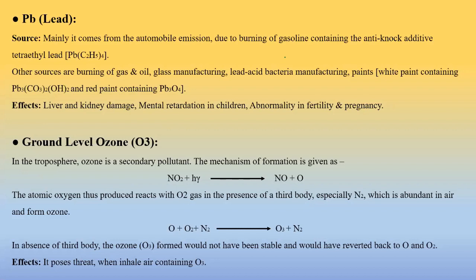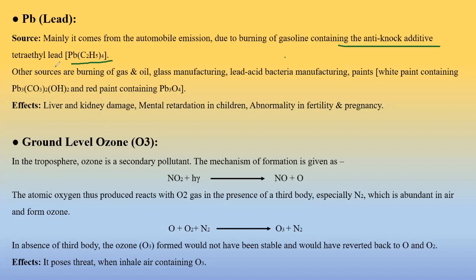The main source is automobile emission due to burning of gasoline with the anti-knock additive tetraethyl lead, TEL. This is very important. The anti-knocking agent is used in countries where the conditions are cold.